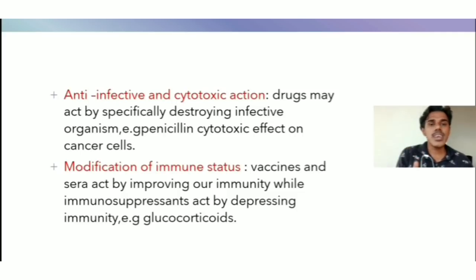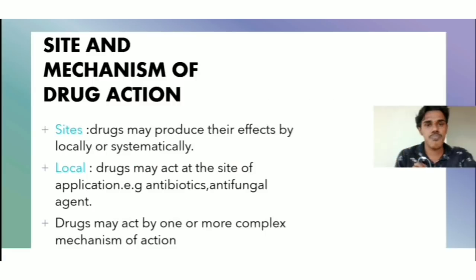Next one is modification of the immune system. We know that vaccines and sera act by improving our immunity, while immunosuppressants act by depressing immunity. Example, glucocorticoids. Vaccines are the best example for modification of immune status. We administer vaccines for preventing vaccine-preventable diseases and also promoting our immune system.